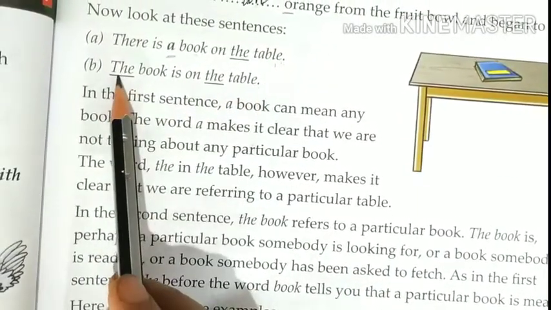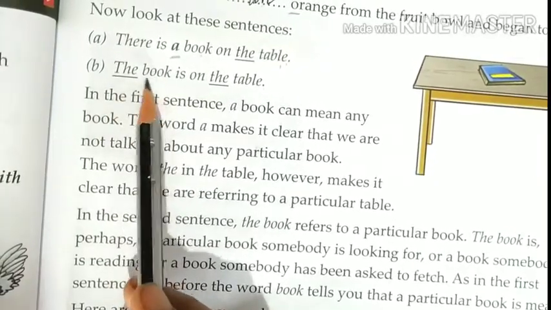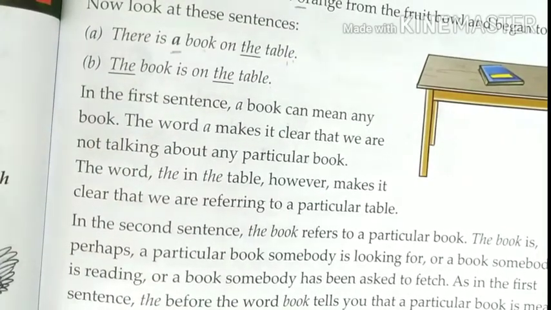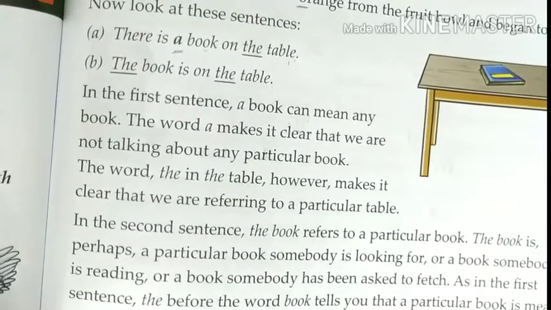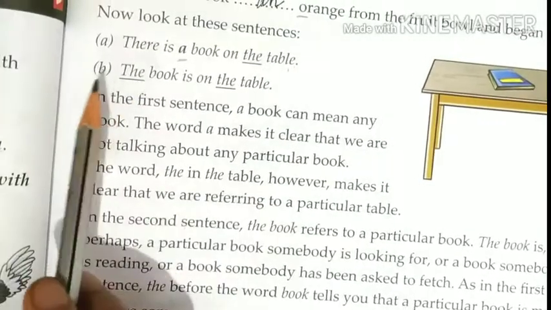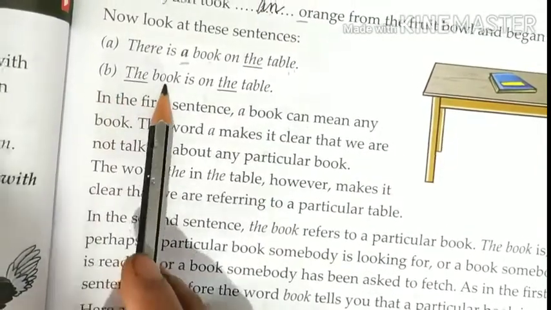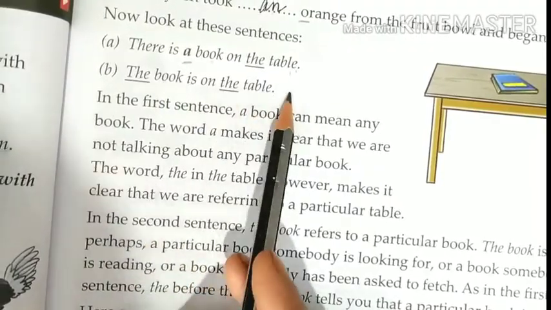Now here, why the book? Because now we are referring to a particular book. Okay, not just any book, but some particular book we are talking about. So we'll say the book is on the table.